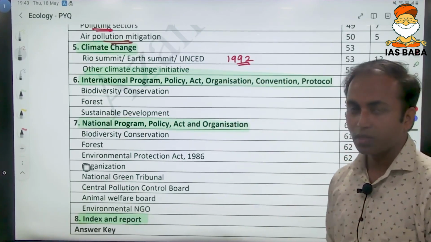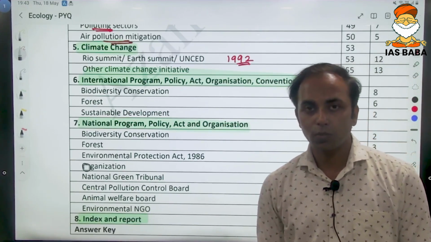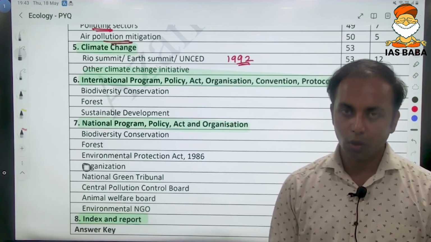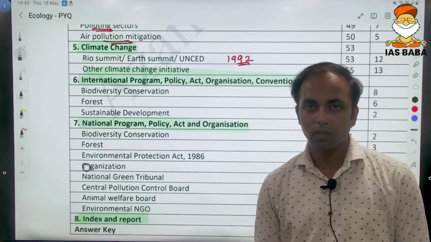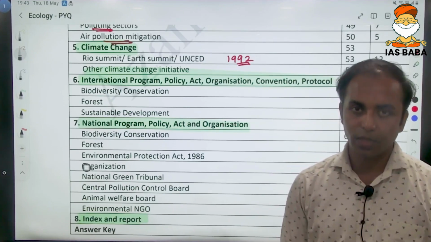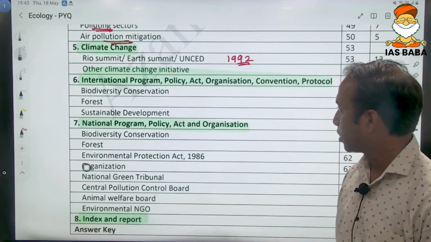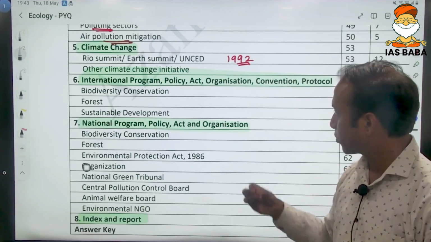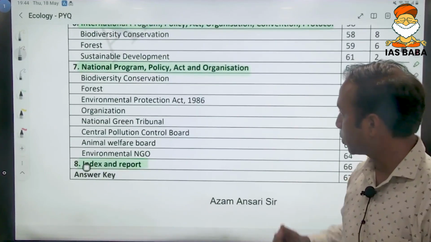International programs and policies: as we have seen, environmental threat is no longer a regional problem, it has become a global problem. Globally, be it developed or developing countries, both have come up with various mitigation measures for conservation of the environment through biodiversity conservation, forest conservation, sustainable development, and on similar lines, India has also been doing the same.